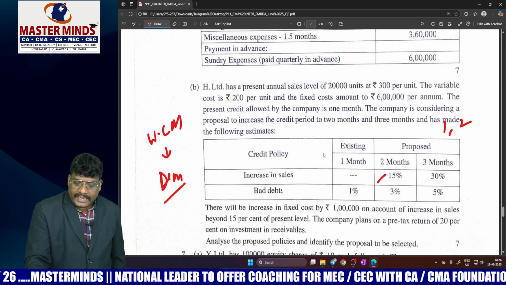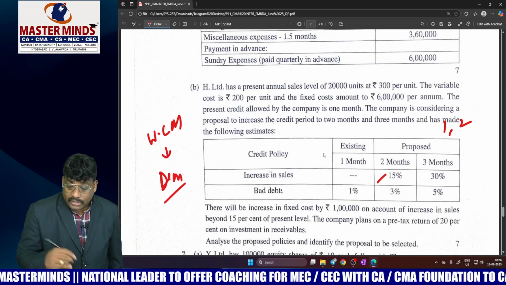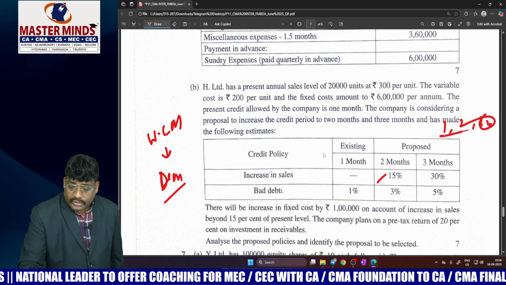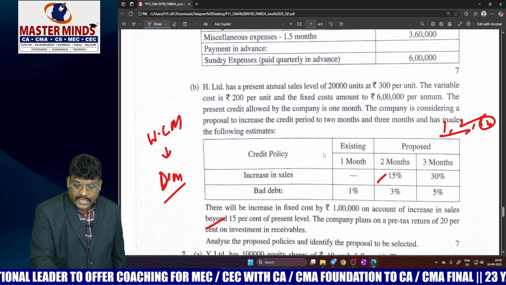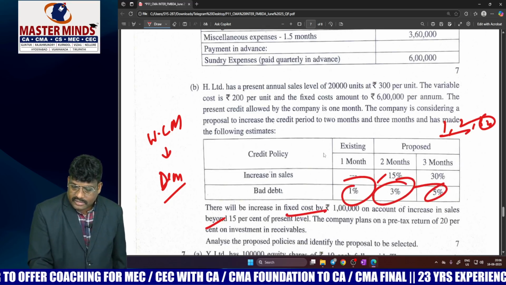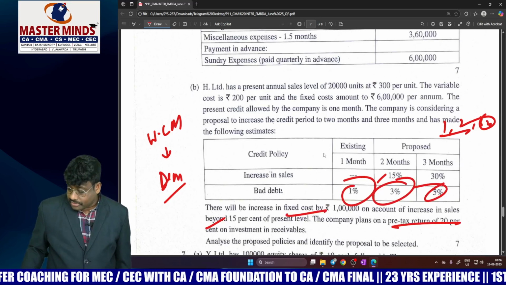So in our material, this problem is a direct question. Actually in our material, 1, 2, 3, 4 policies are there. By eliminating 3 and 4 directly, by considering 1 and 2, they designed the question paper. Direct question, bad debts. So a fixed cost, direct question, and opportunity cost rate based.